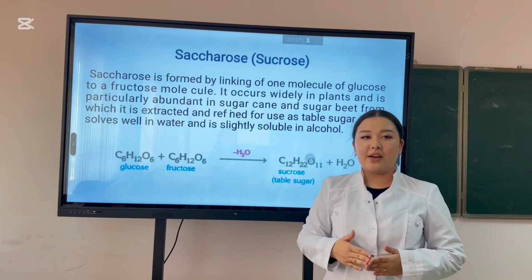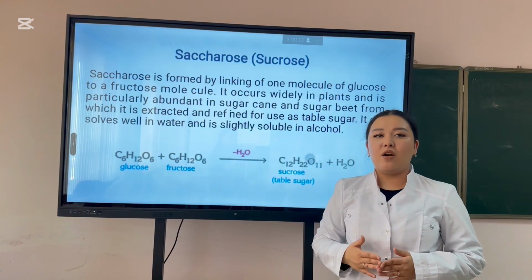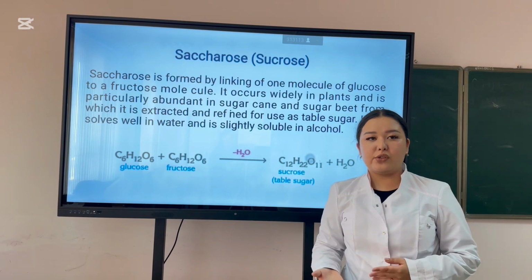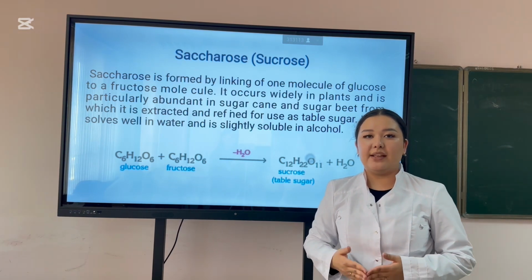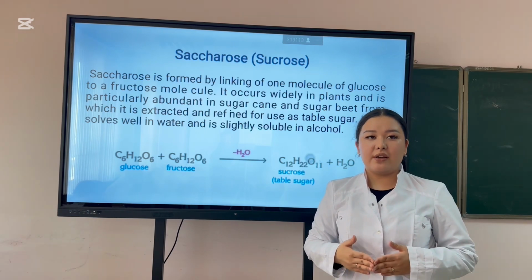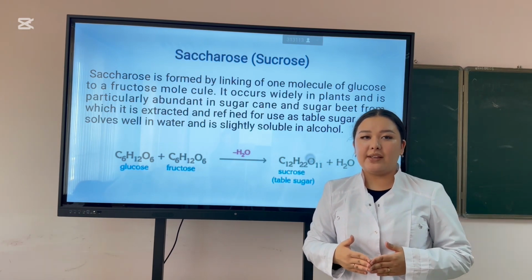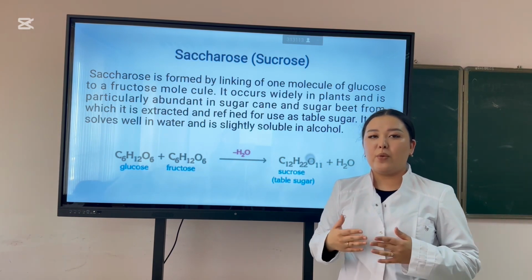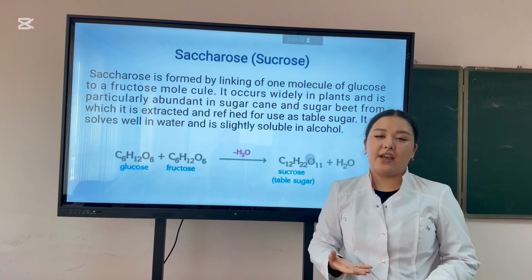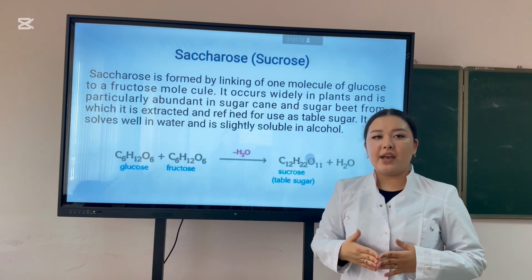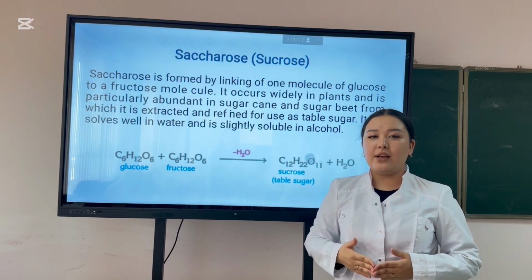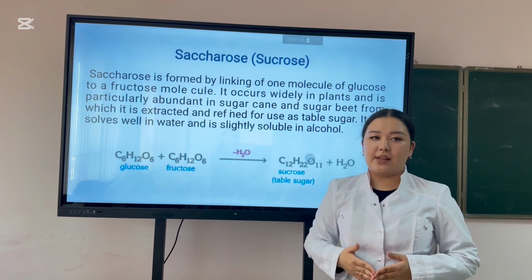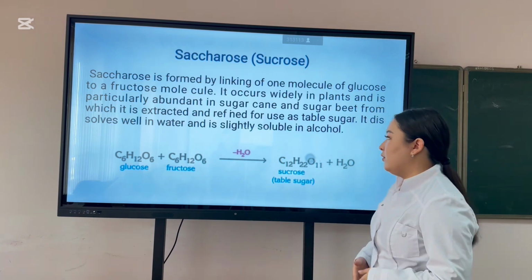Saccharose. Saccharose is formed by linking one molecule of glucose to a fructose molecule. It occurs widely in plants and is particularly abundant in sugarcane and sugar beet, from which it is extracted and refined for use as table sugar. It dissolves well in water and is slightly soluble in alcohol.